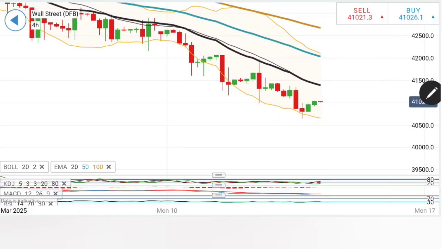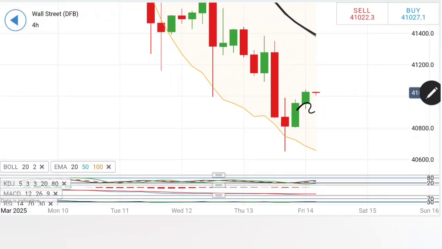And on the 4-hour chart, the observation is more or less the same here. After every drop, it follows with a retracement. A couple of moderate bullish candles here. See the bullishness getting diminished here. That is one worry point. However, it still has a lot of room on the upside.